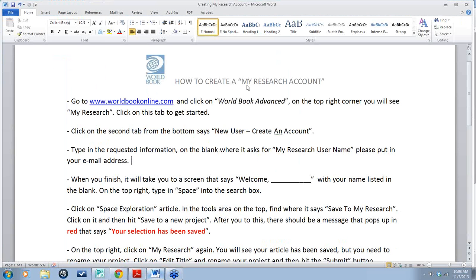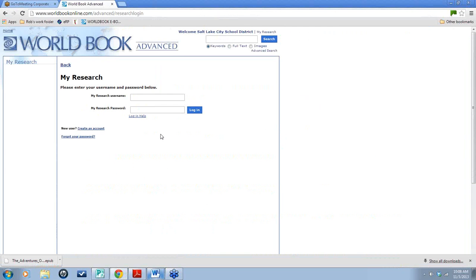So this says how to create a My Research account. This will walk you through the absolute steps on how to do this. And not only you as a teacher, but your students can create accounts as well. And the purpose in doing this would be really simple. If you want to go through our databases and find different things that you wanted to save and centralize to a specific location, you can do that.